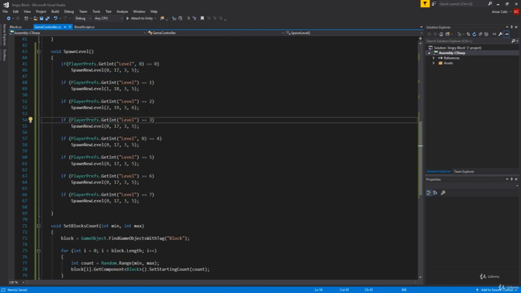Where am I? I am at level 4. Here we're gonna spawn level 5 and level 20, and the count will be 4 to 7, like this. So a random number from 4 to 7. For the 5th level, it will be 12 and 28, and count will be from 5 to 8. As for our level 6, it will be 14 and 29.